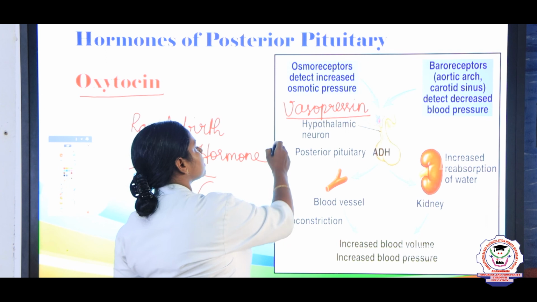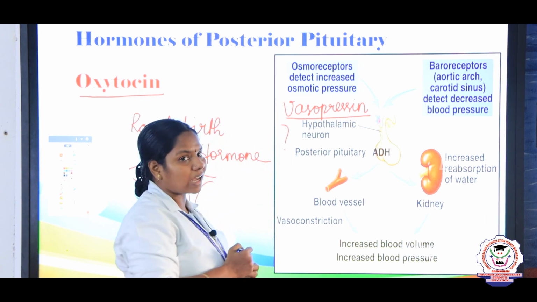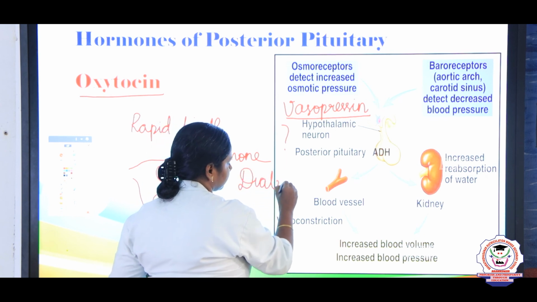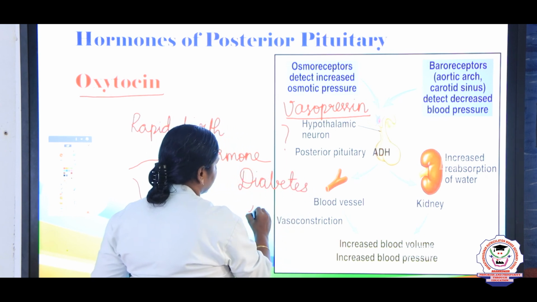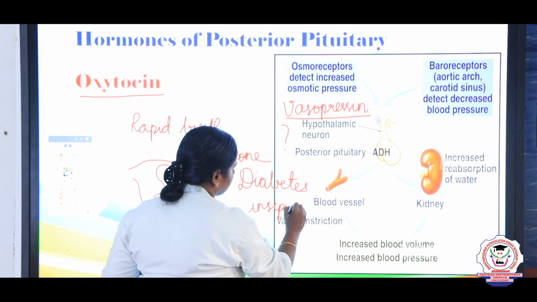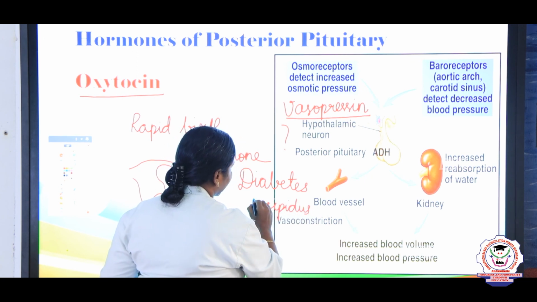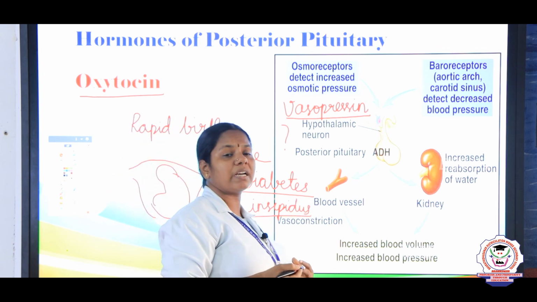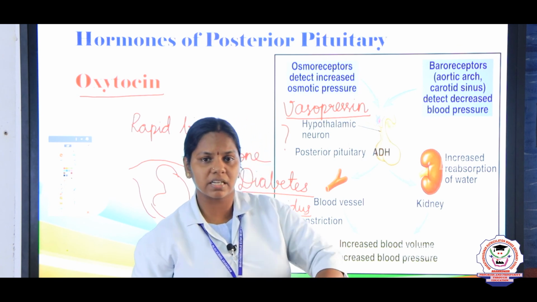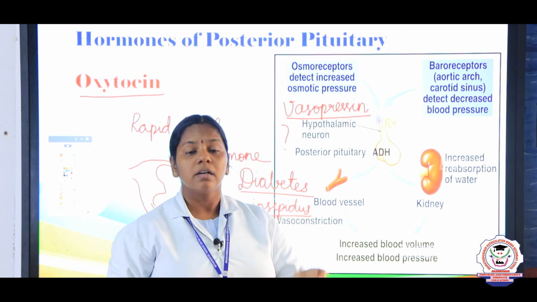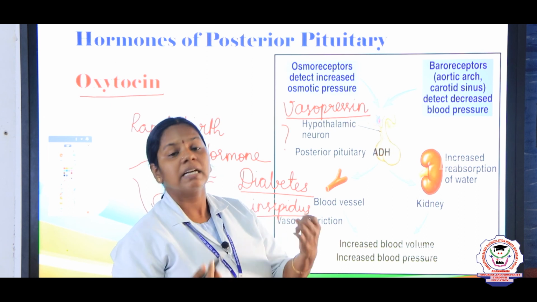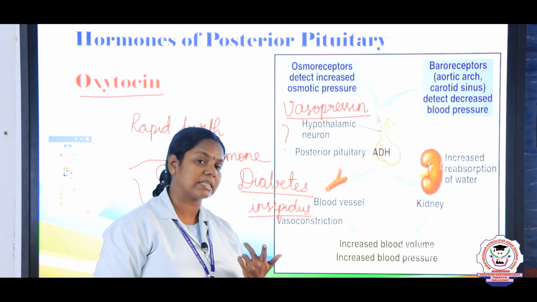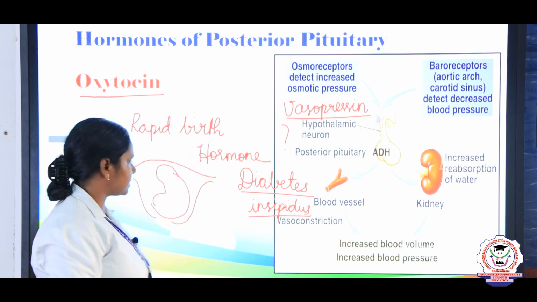What happens if this hormone is less? If this hormone is less, it causes a disorder called diabetes insipidus, that is excess secretion of urine, right? The person with diabetes insipidus suffers from polyuria, that is excess secretion of urine, and polydipsia, that is excess intake of water. So the disorder of vasopressin causes diabetes insipidus.